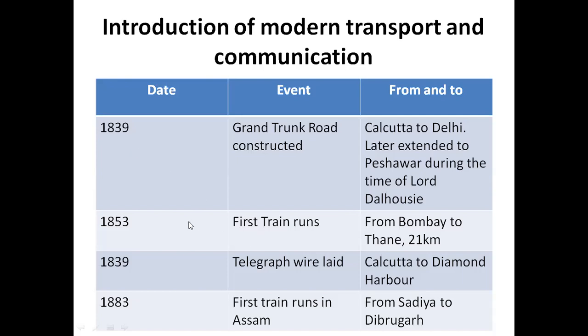The first train in India ran 21 kilometers from Bombay to Thane in the year 1853. The first telegraph wire was laid between Calcutta and Diamond Harbour in the year 1839. And now come to Assam. The first train in Assam runs between Sadia and Dibrugarh in the year 1883. Please copy this table in your notebooks and remember these dates. These are very, very important. So this was all about how modern education spread in India and how modern transport and communication spread in India.